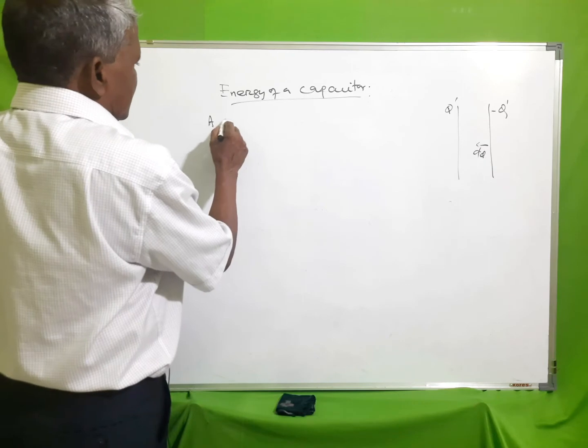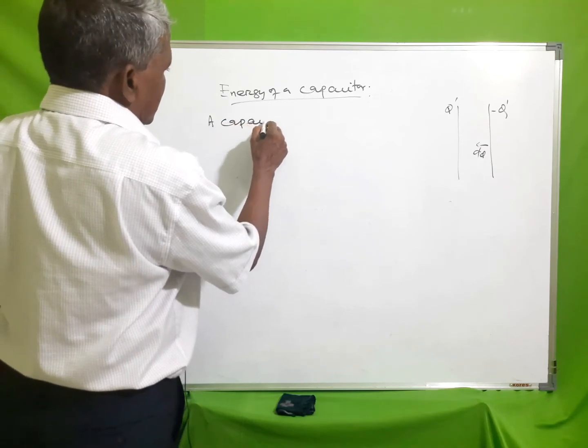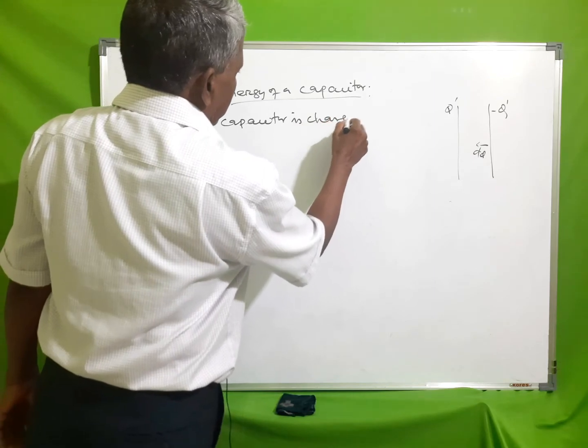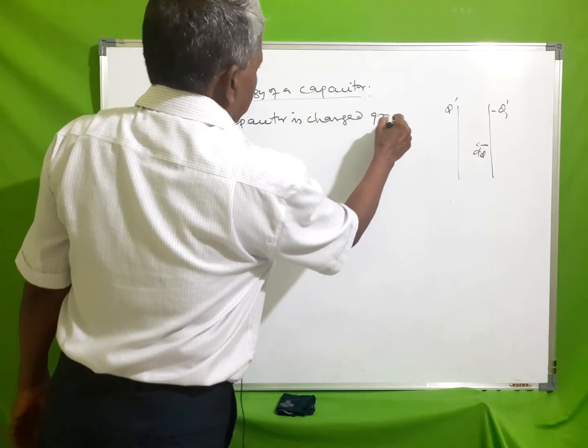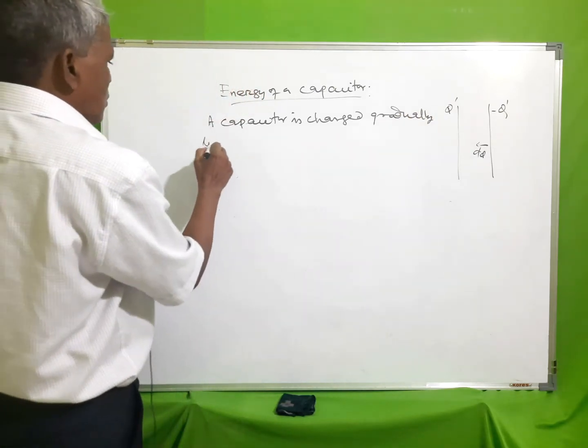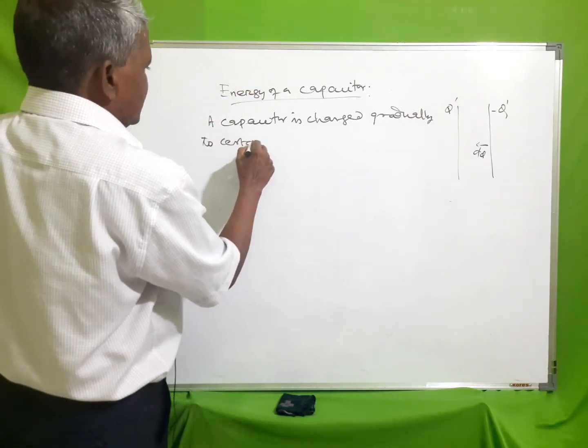A capacitor is charged gradually to certain charge q.